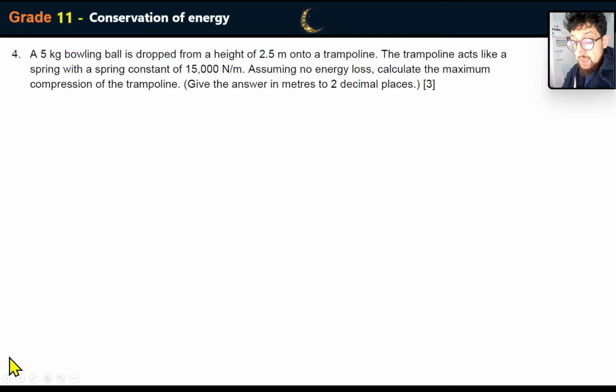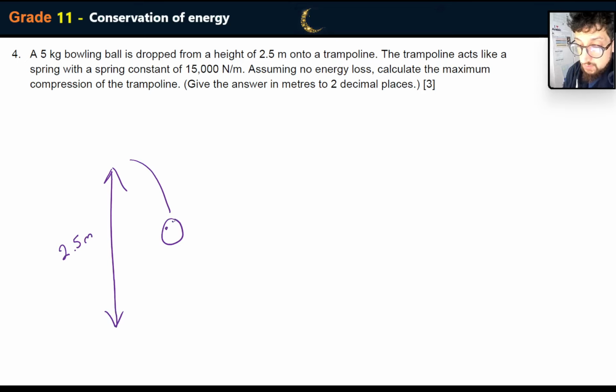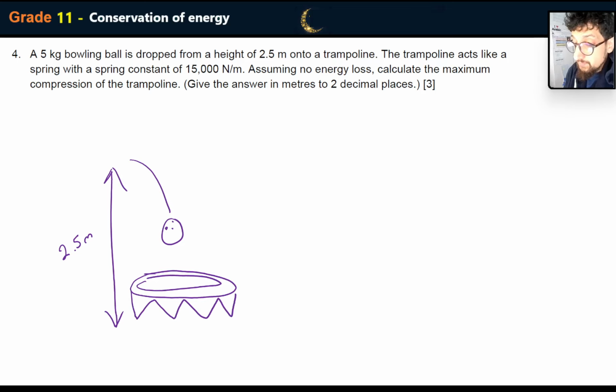And I think this is the last question, guys. We've made it. A 5 kilogram bowling ball is dropped from a height of 2.5 meters onto a trampoline. So here's the trampoline. Does it have a mass? It's 5 kilograms. The trampoline acts as a spring with a spring constant and blah, blah, blah. No energy loss. Calculate the maximum compression.